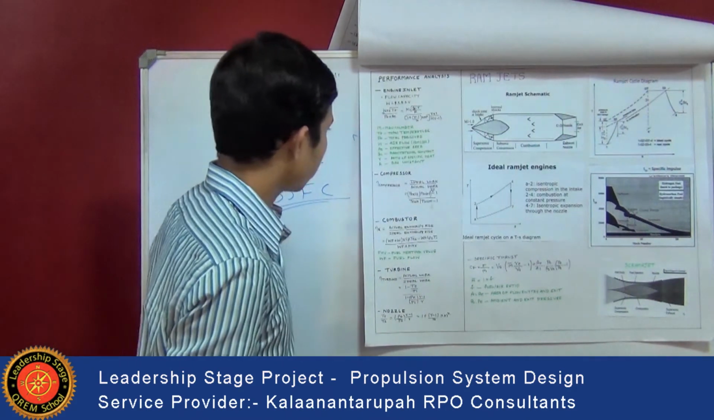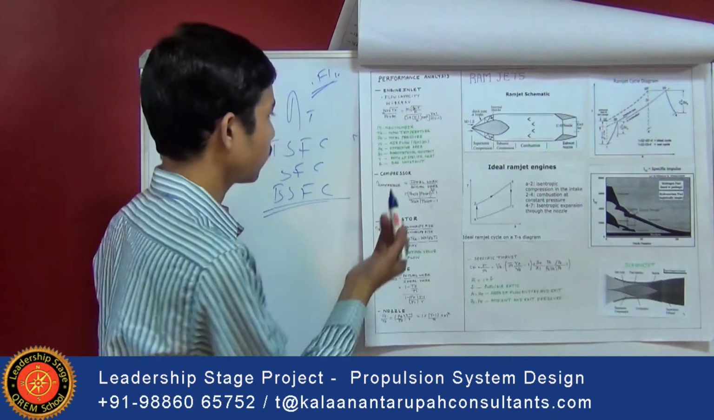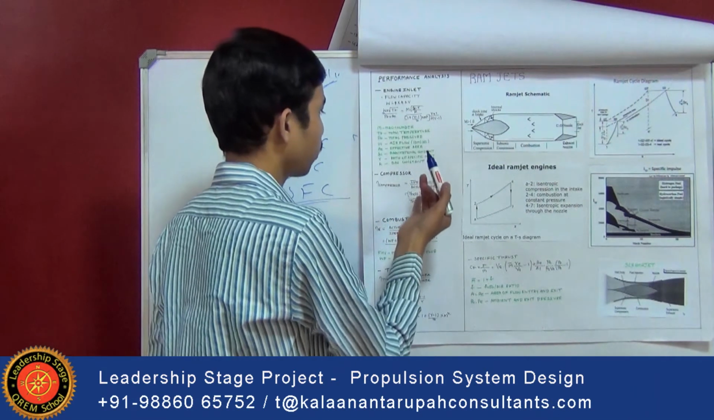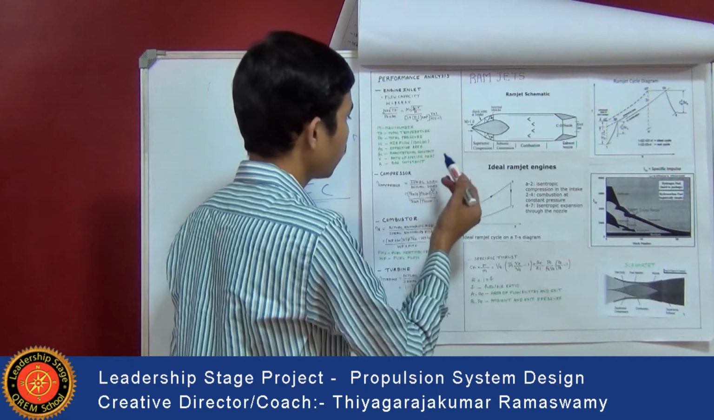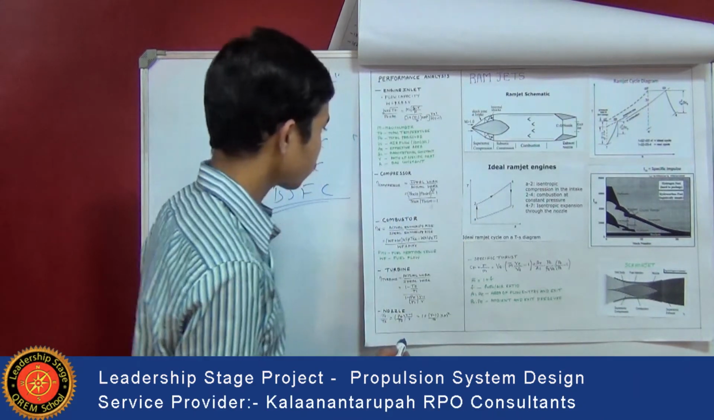Then coming to the compressor, efficiency of the compressor is nothing but ideal work to actual work. So that is nothing but (P exit to P inlet) to the power of gamma minus 1 divided by gamma, minus 1, to (T exit by T inlet minus 1).